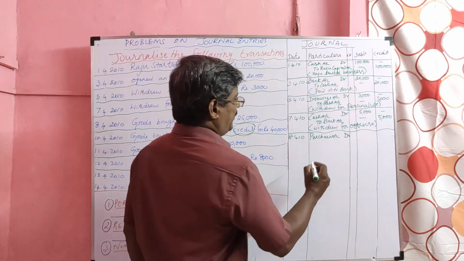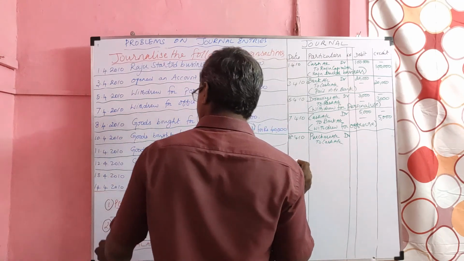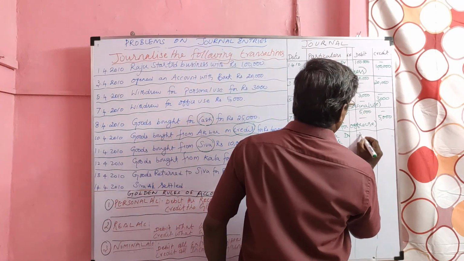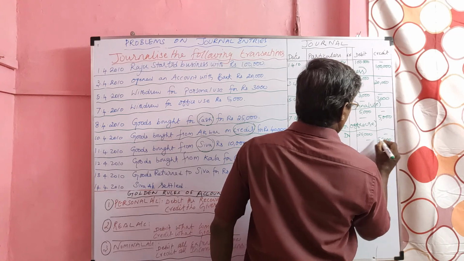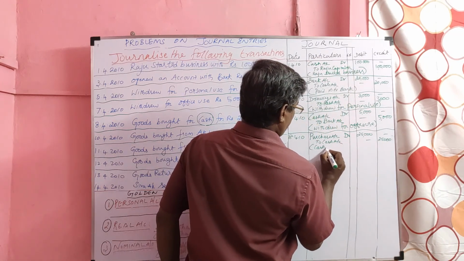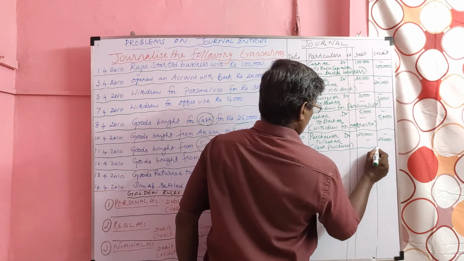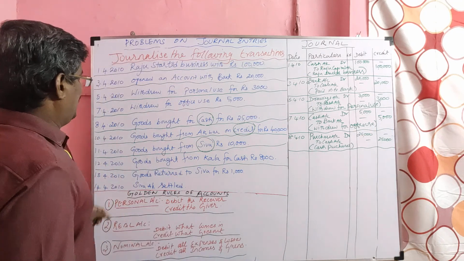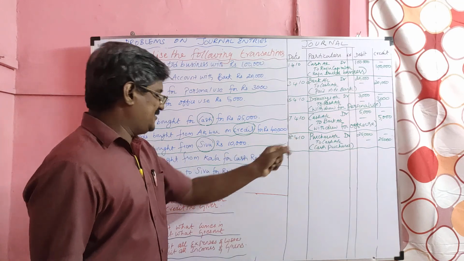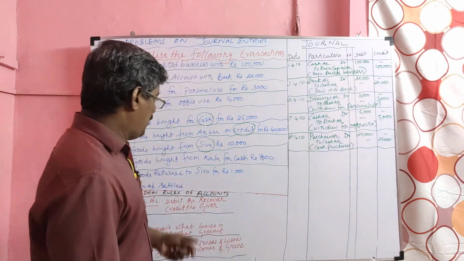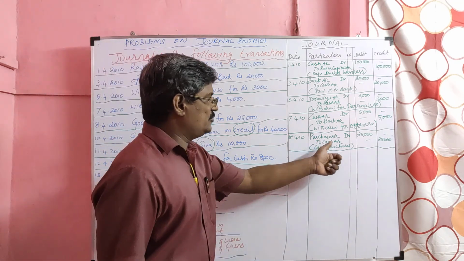Since it goes out, it should be credited to the cash account. Value of the transaction 25,000. So, goods bought for cash.